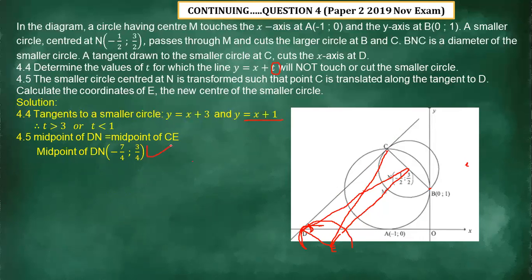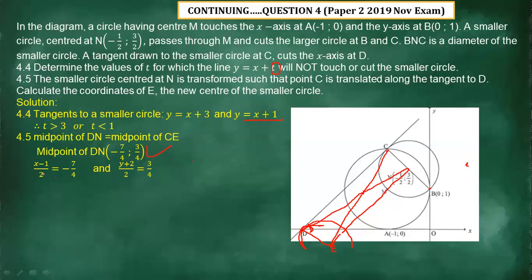So the midpoint is going to be negative 7 over 4, 3 over 4. That is the midpoint. And when we say the midpoint of EN equals the midpoint of CE, since you've got the midpoint here, and we also have the coordinate of C, then we're going to use the midpoint procedure to calculate the coordinate of E.